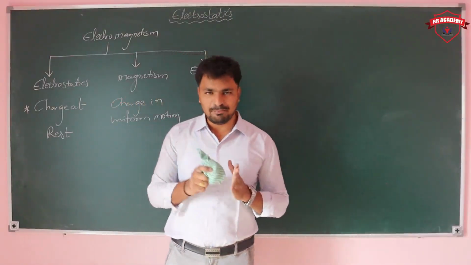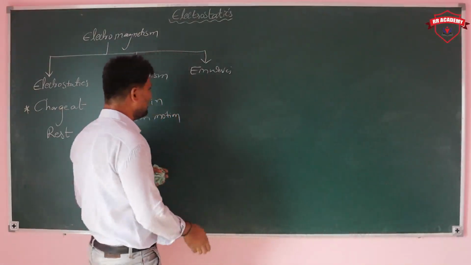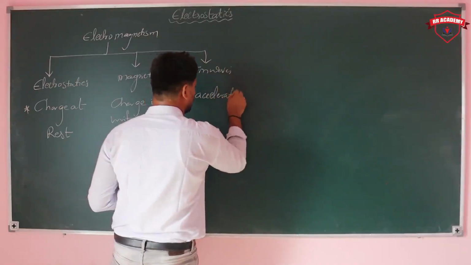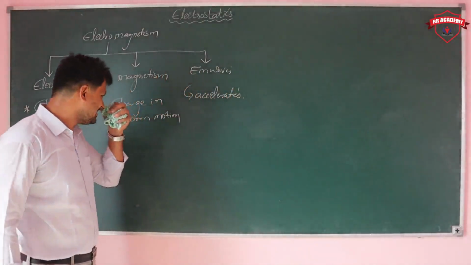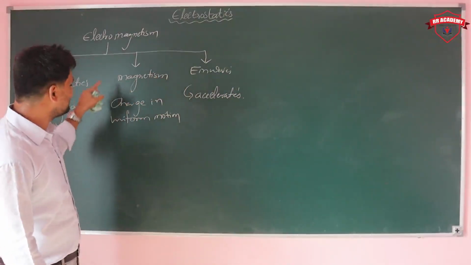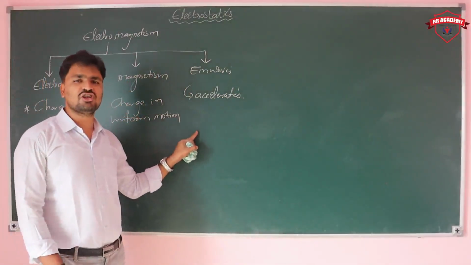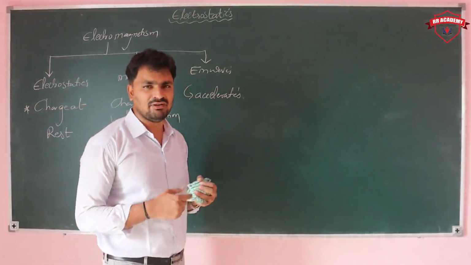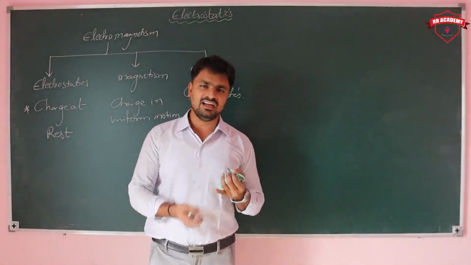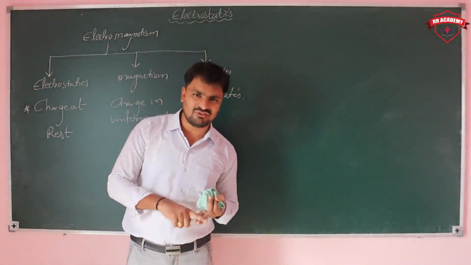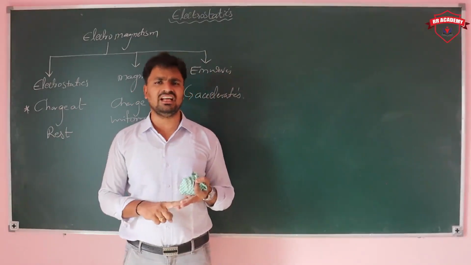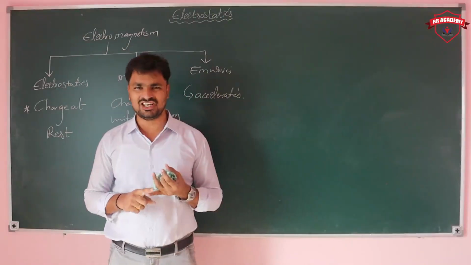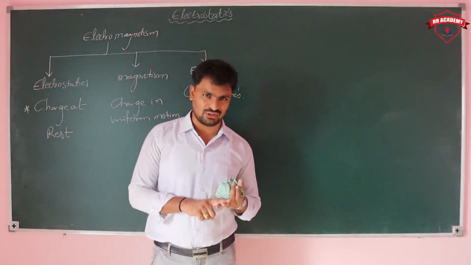In case a charged particle accelerates, means its velocity continuously changes. When the charge is at rest, electrostatics. When the charge is in uniform motion, then magnetism. And EM waves: when the charge accelerates, it produces electric field, magnetic field, and also some radiated energy in the form of electromagnetic waves.